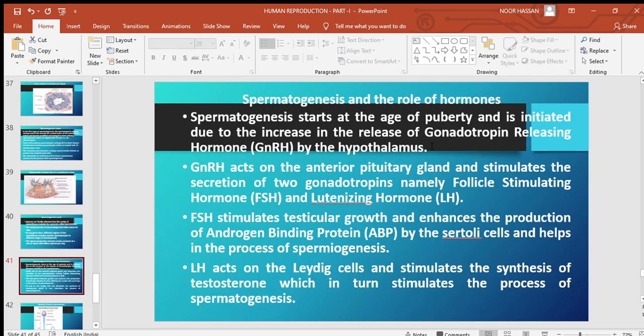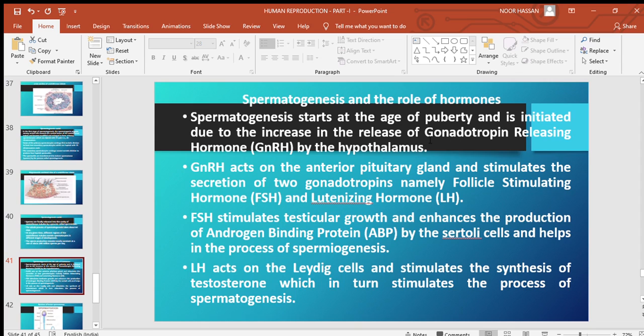Spermatogenesis starts at the stage of puberty and is initiated due to the increase in the release of gonadotropin releasing hormone, that is GnRH, by the hypothalamus. Here we are going to discuss how hormones are useful in the process of spermatogenesis.